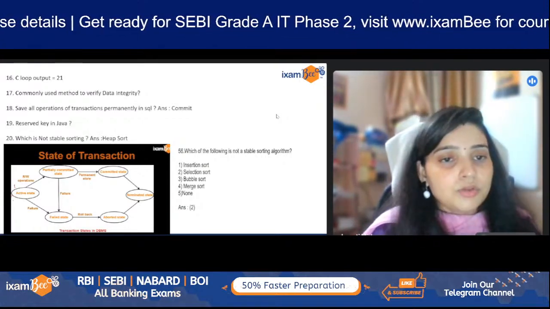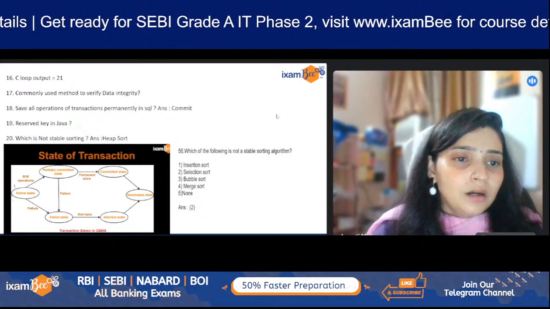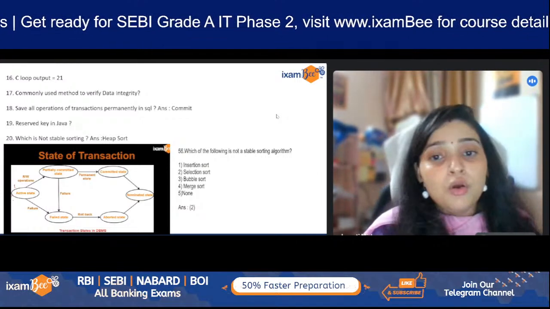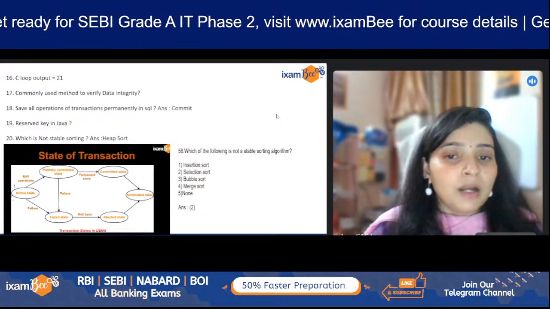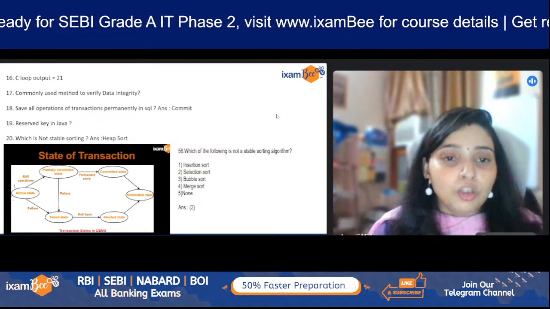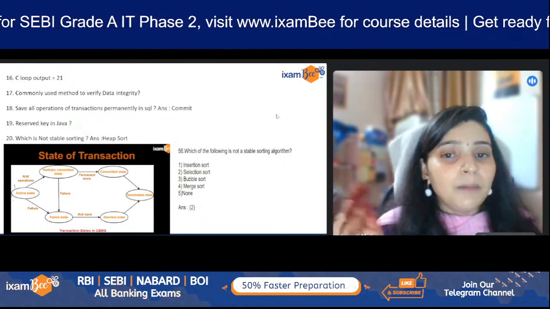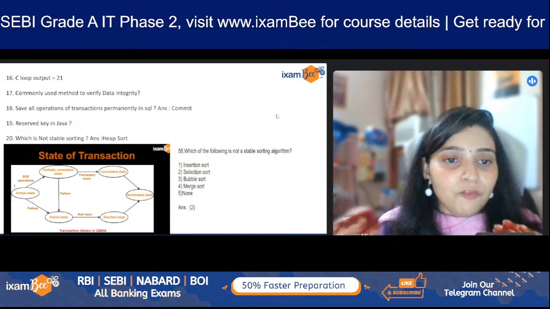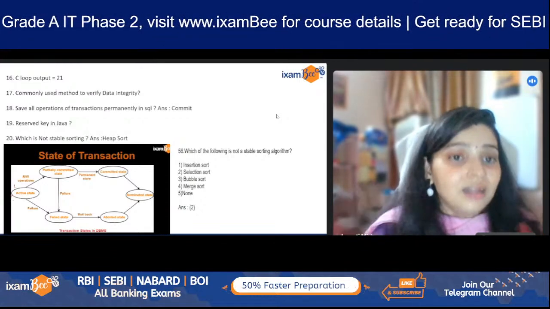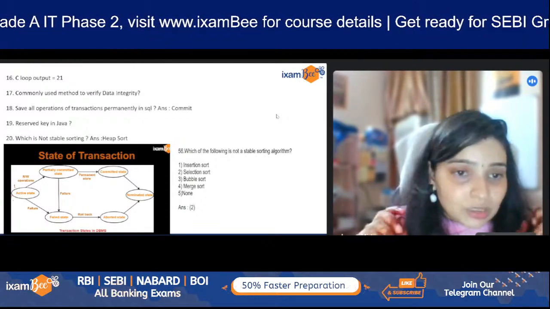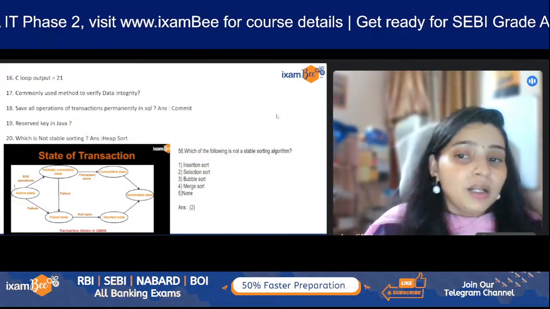Then the reserved keywords in Java. The correct answer, I think, was strictfp. And then the question: which is not a stable sorting algorithm. This question number 56, which I'm showing on the right hand side, was part of the 100 questions marathon that we launched on 25th for the paid students and on 26th for the other students by going live. We provided the free PDF, and you can see even in our free content the questions are still relatable, sticking to the basics and the topics which are actually important. So we had a question on stability, whether the particular algorithm is stable or not.